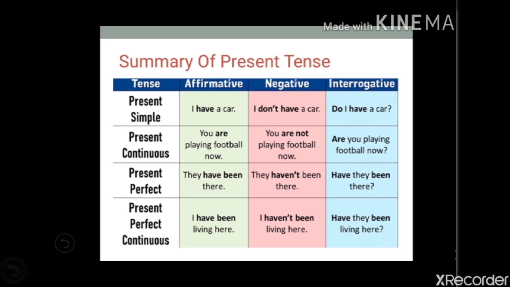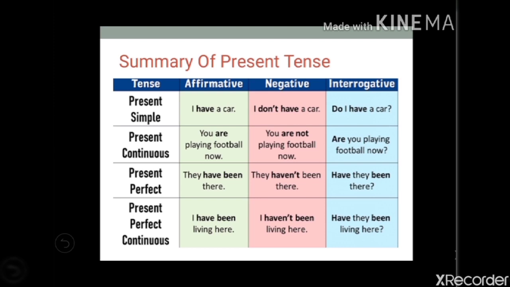In present perfect tense: they have been there. In negative, you add not to have, that is they haven't been there. In interrogative, you use have first, then the subject, then been and then the object: Have they been here? Present perfect continuous: I have been living here.